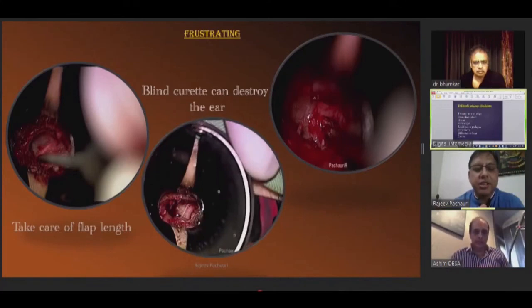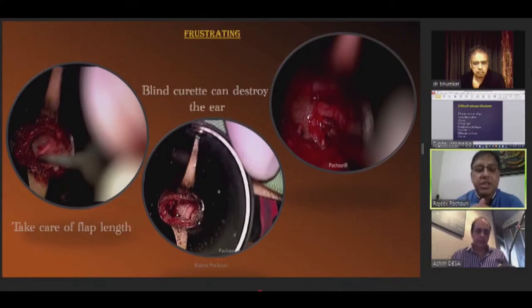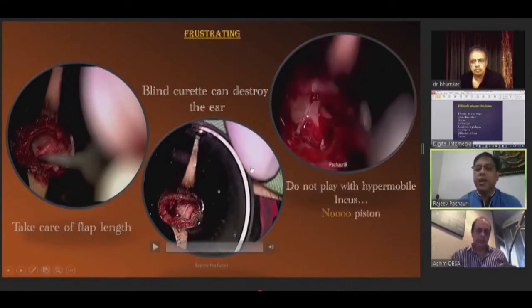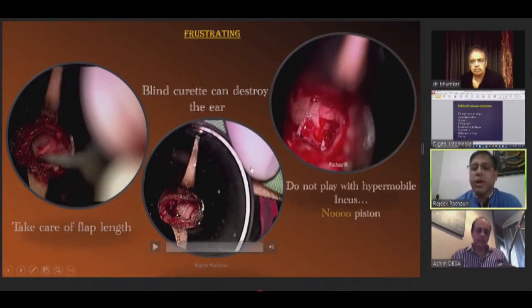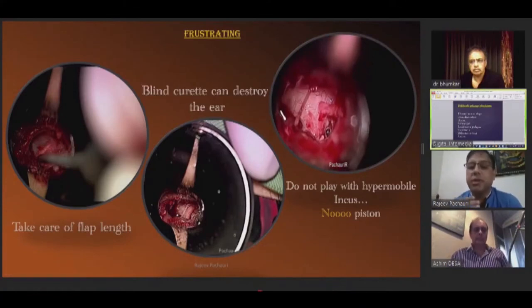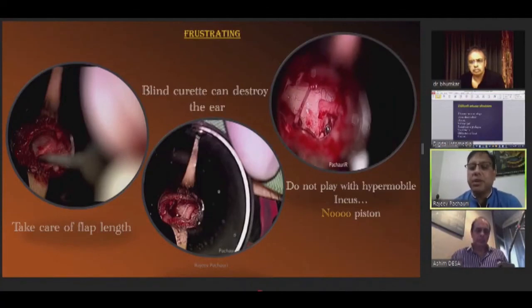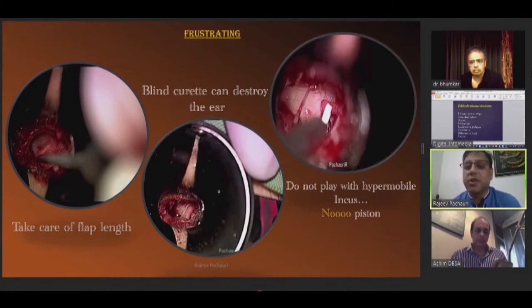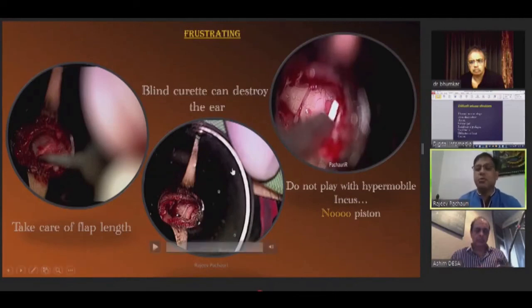Now the incus is gone. Because of the blind curetting, the incus is dislocated, and now you can imagine what will happen to this case. You have to abandon the surgery, and once it has happened and your incus is hypermobile, never fiddle with this incus. Don't try to put the piston even after you have done this. At this step, put a wing graft and abandon the surgery. Don't try to play with this hypermobile incus, otherwise you will destroy the ear. These are real-time videos, so this step should be avoided.